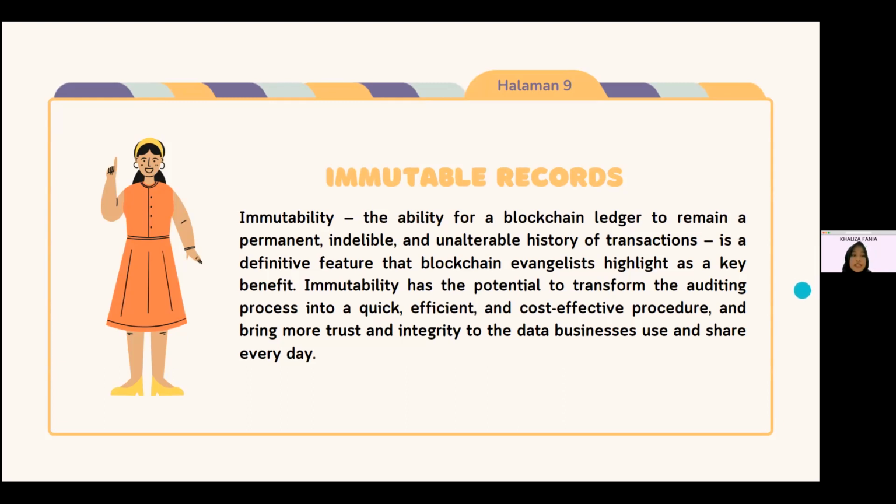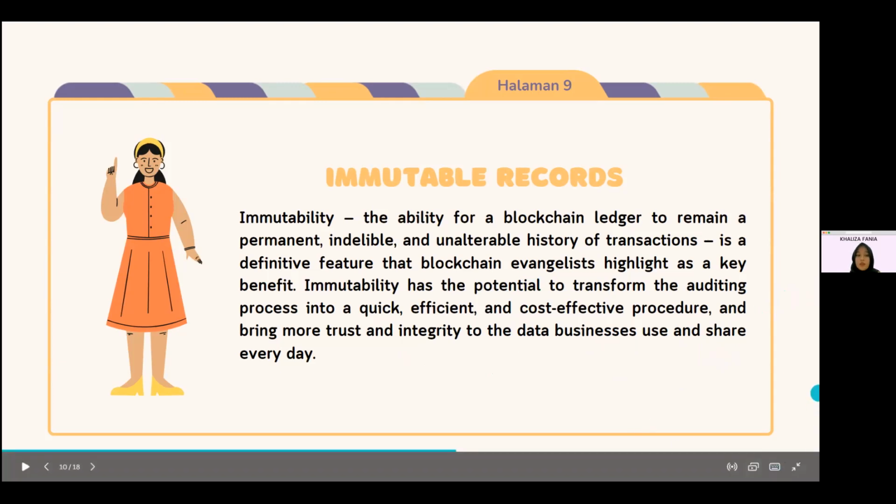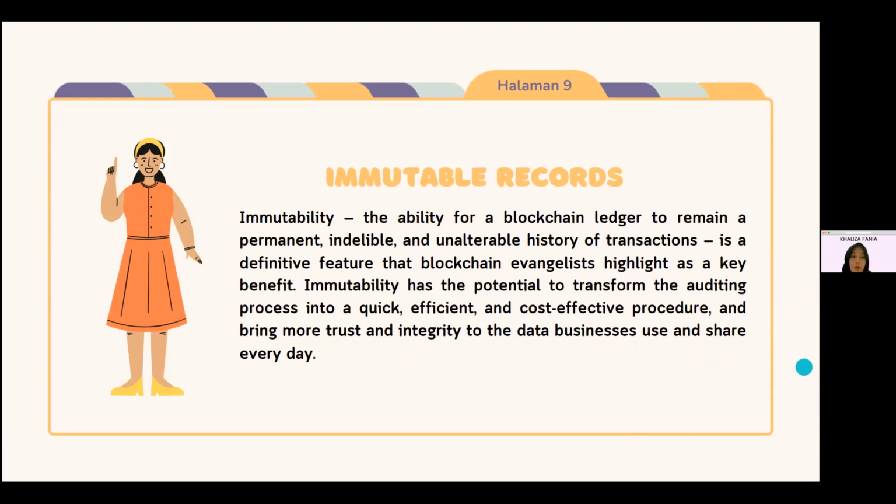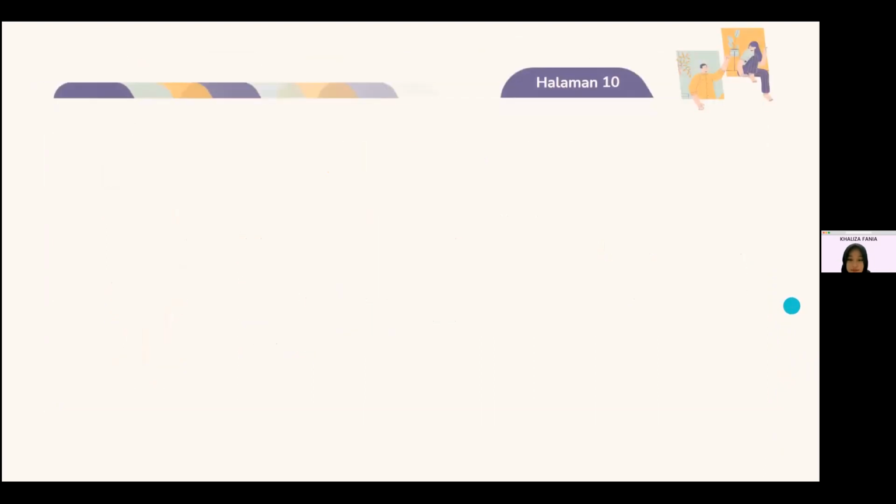Immutability provides integrity both in its technical and primary definition. With blockchain, we can prove to our stakeholder that the information we present and use has not been tampered with, while simultaneously transforming the audit process into an efficient, sensible, and cost-effective procedure. Next topic will be presented by Pelangi Dwi Mawarni.